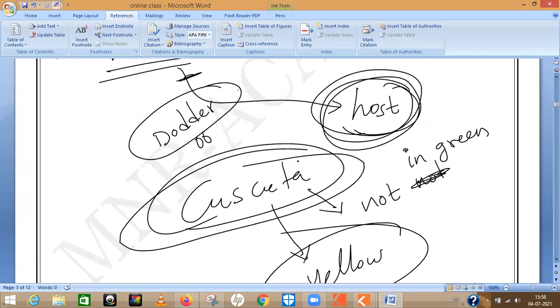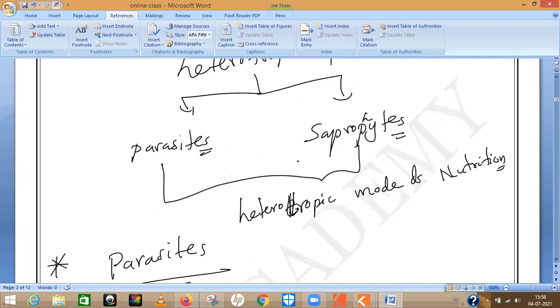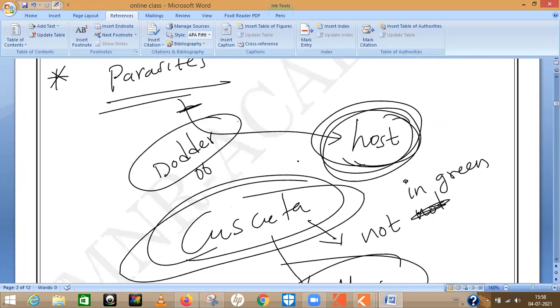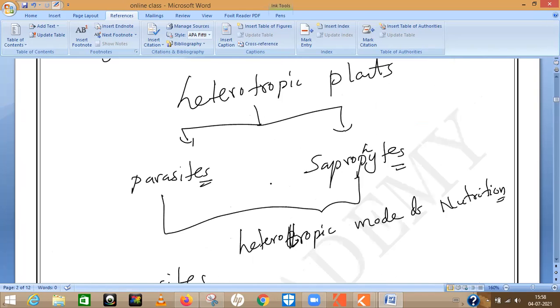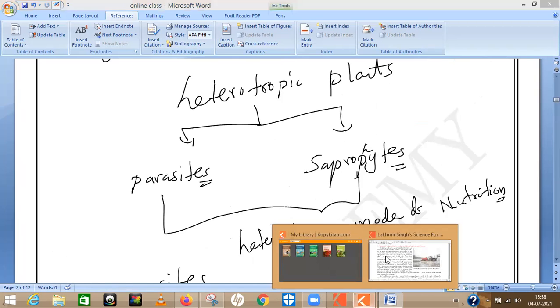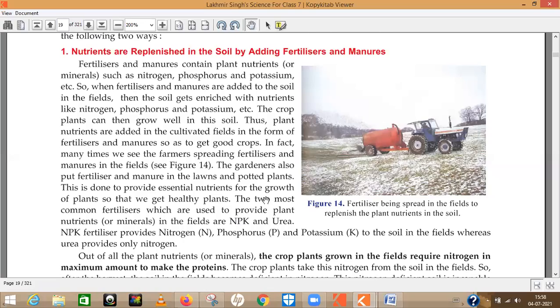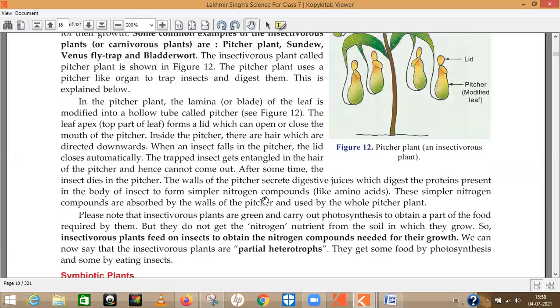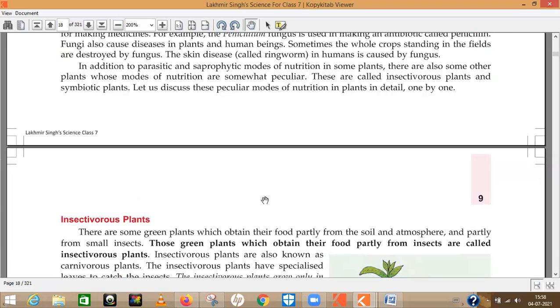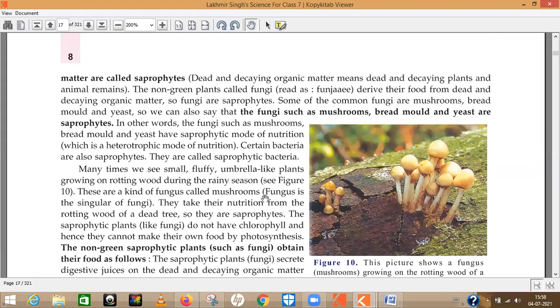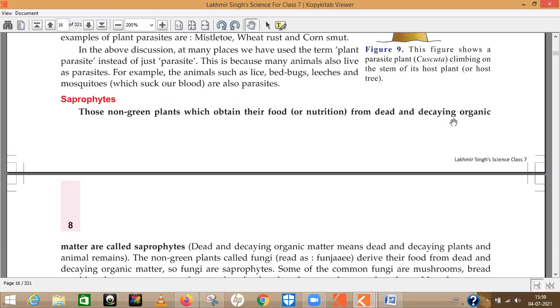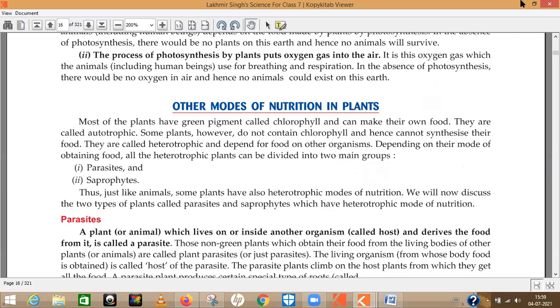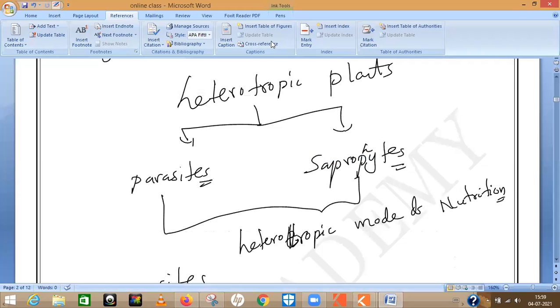Understanding parasites, the heterotrophic mode of nutrition. And next class we'll see what saprophytes and the saprophytic mode of nutrition are, and in the same way the things present in symbiotic plants and insectivorous plants. That is all we'll study in the next class. Is it okay, Mari? And the main thing now you have to remember, you just wait a minute, all of you.